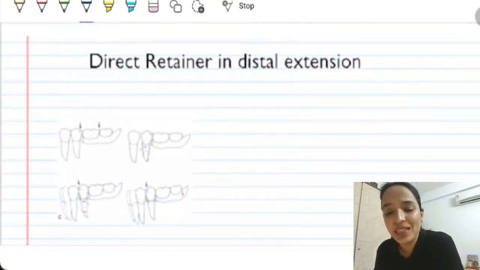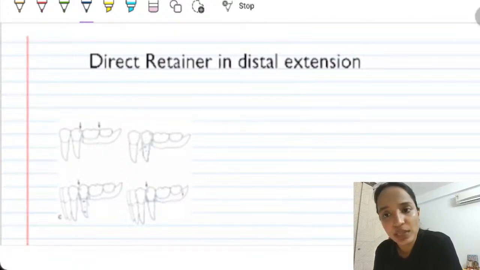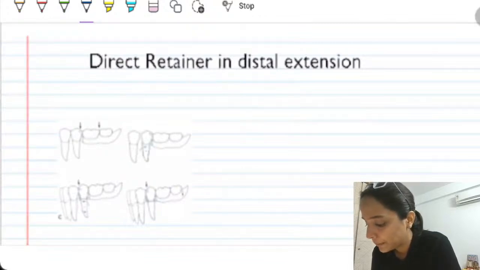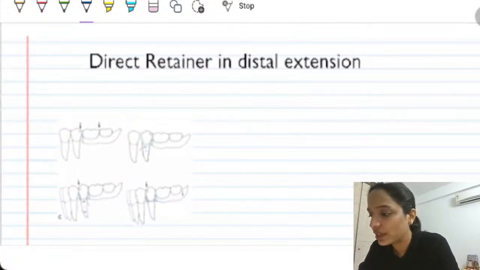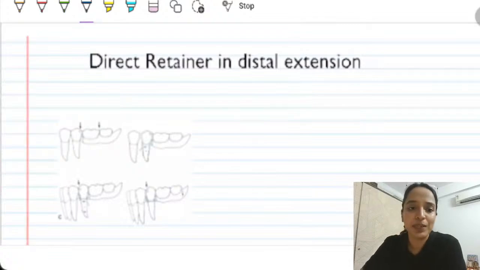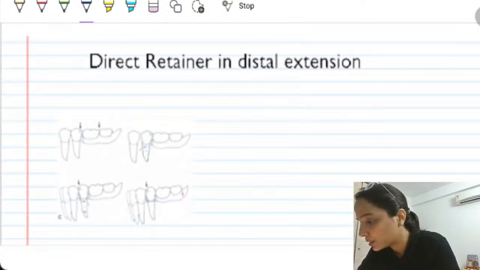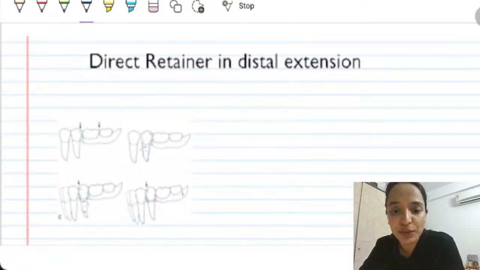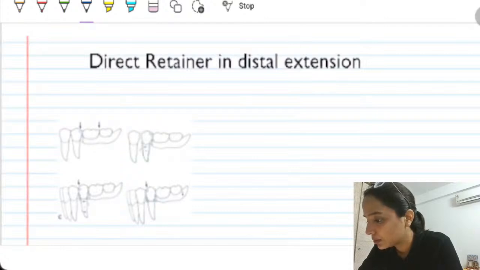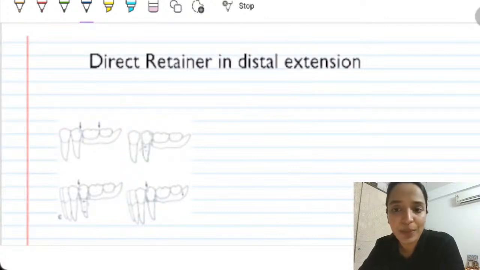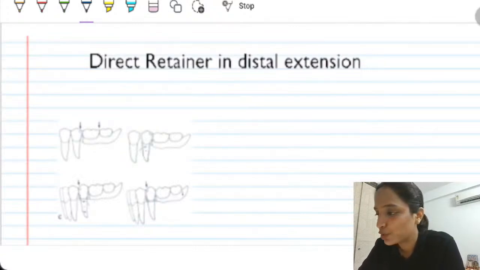Are you all confident with this particular part of RPD? What is the direct retainer choice in a distal extension scenario? Are you able to understand that? Give me a yes, no, maybe, confused. Are you able to follow and understand this particular section of RPD? Sure, I'll try to explain Possel's figure if time permits towards the end of the session. Okay, so Aparajita is saying that yes, it is confusing and you might face some issues with it.